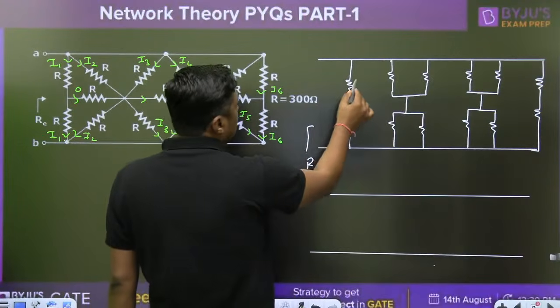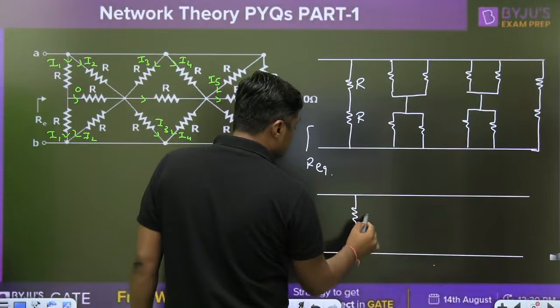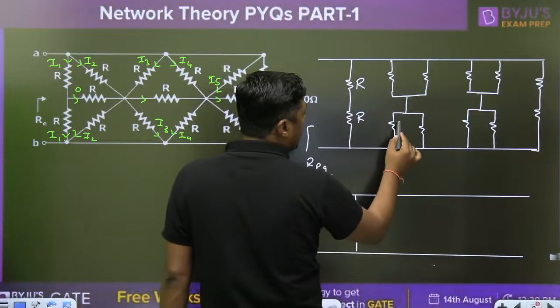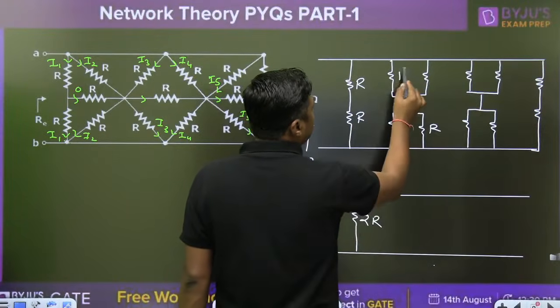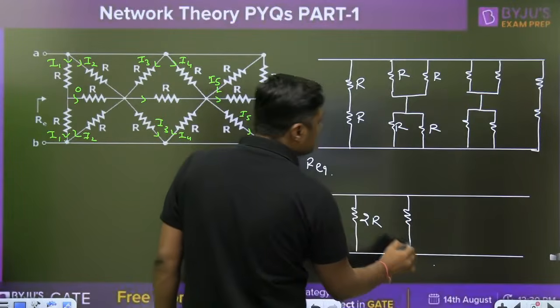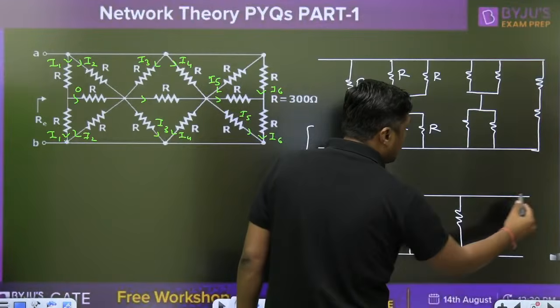Watch this. This is R, this is R, this will become 2R. That is in series. This is R by 2, this is R by 2, because all are R. R by 2 and R by 2 will become R. R by 2 and R by 2 will become R. And again, it is a 2R.